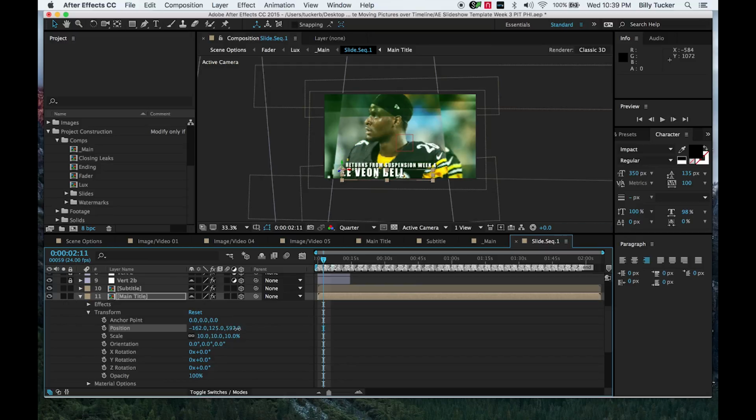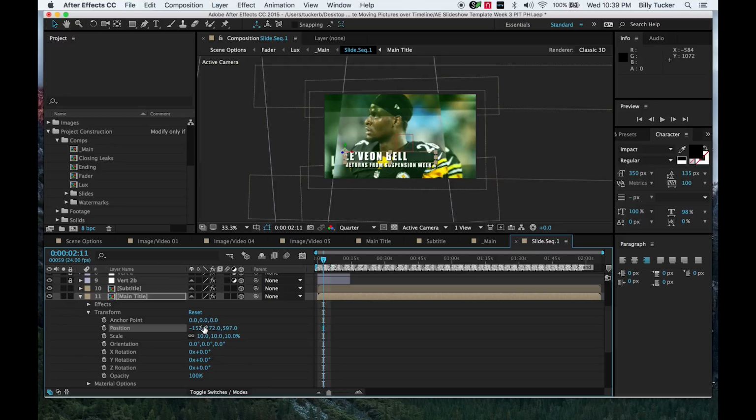Left to right, up and down. All right, so that's how to manipulate and add text.